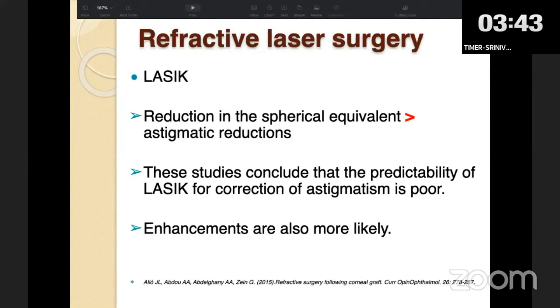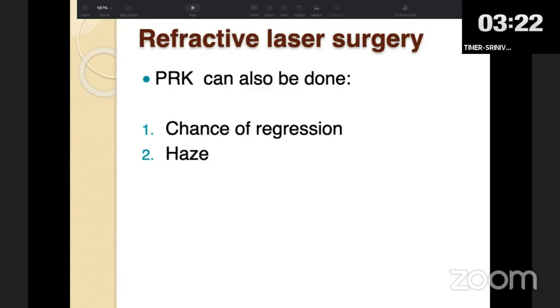So now with the advent of newer excimer laser machines, one can even use excimer laser to treat the spherocylindrical correction in the patients. But one of the major drawbacks is that the astigmatism correction is usually subnormal. It's not very accurate, and the predictability also is not that great. So patients usually land up with enhancement or regression.